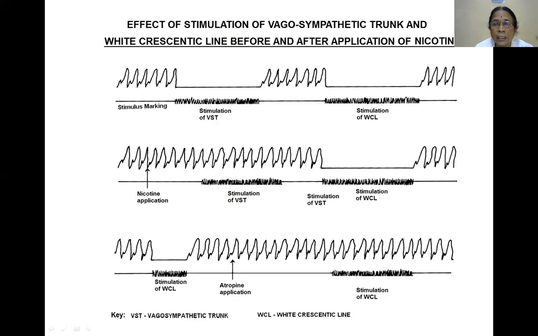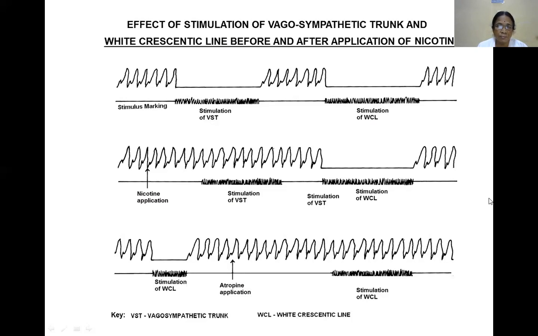Postganglionic parasympathetic neurons situated at the junction of the atria and the ventricle in the cardiac tissue are called the white precentric line. This ganglion is also known as Remak's ganglion. Stimulation of the white precentric line requires more strength than stimulation of the vagosympathetic trunk.